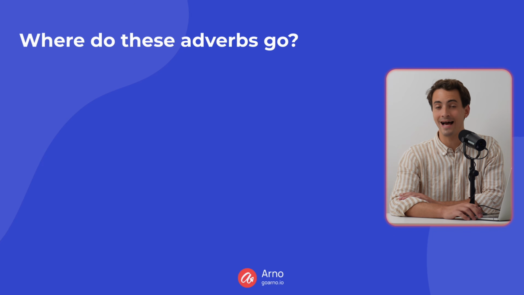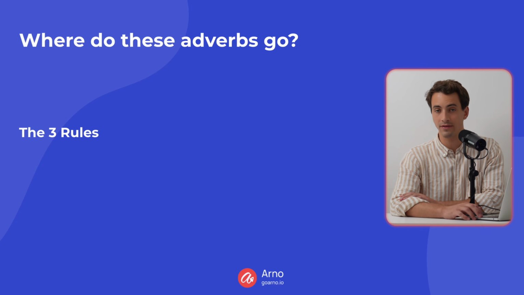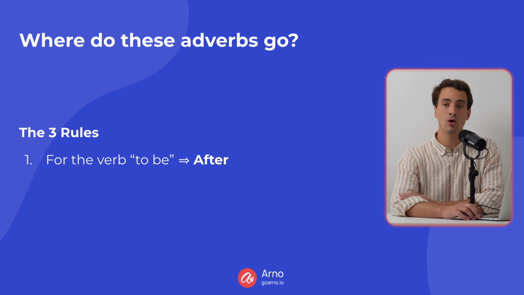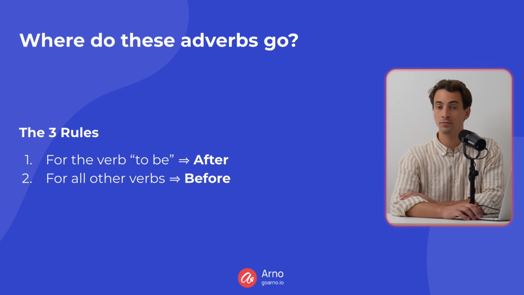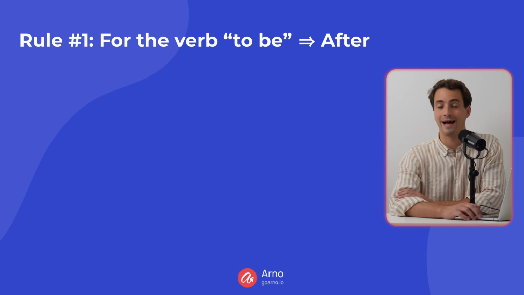So where do these adverbs go in a sentence? That's what we're going to look at next. And there are three rules that you need to know. So when you have the verb to be, these adverbs go after the verb. For all other verbs, these adverbs go before the verb. And when you have two-part verbs, these adverbs go in between. So let's look at some examples and these rules in detail.